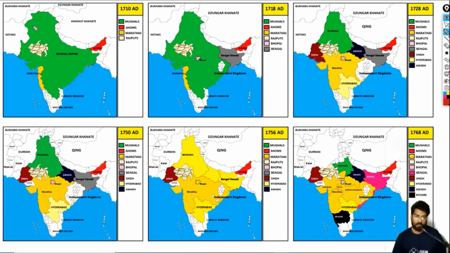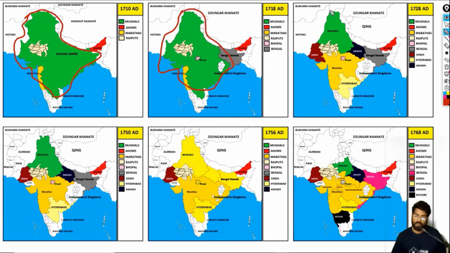So this was the empire, something we have discussed before. This was the empire in 1710, under Bahadur Shah. So notice all the green. This is all Mughal Empire. Now this is again Mughal Empire in 1718.